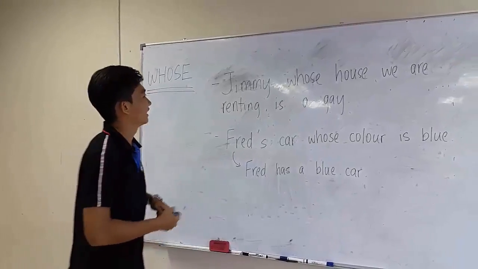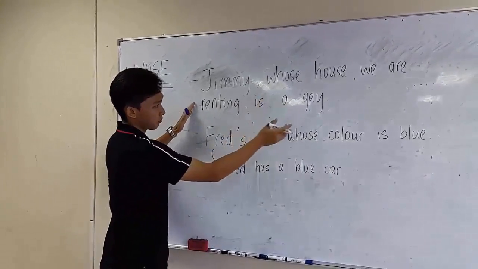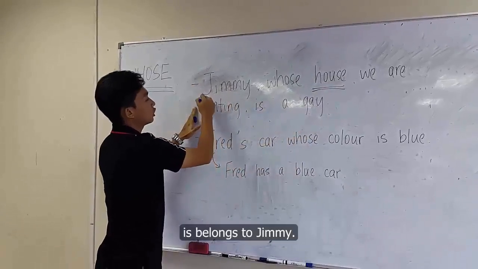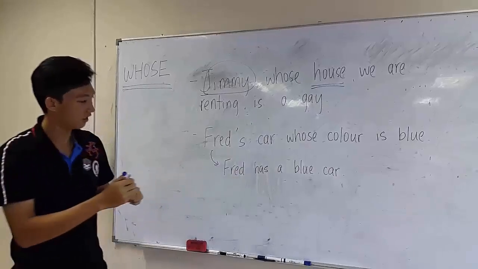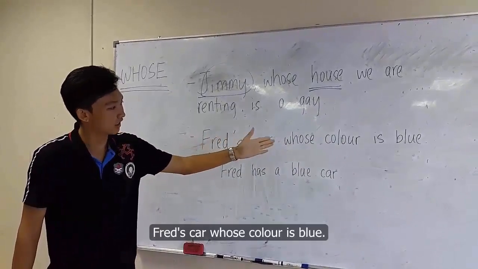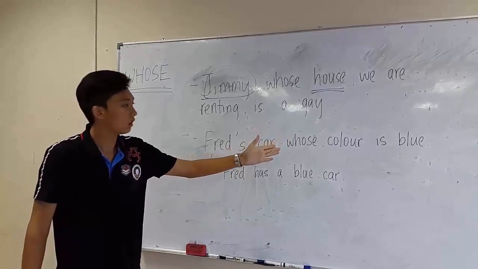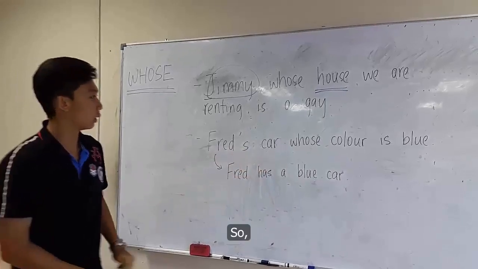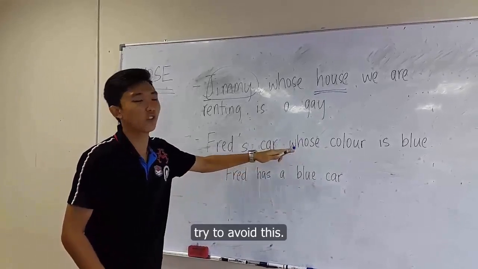In this sentence, the house that we are renting belongs to Jimmy. And the other example is: Fred's car whose color is blue. Is it weird? So weird? Yeah, I think so. So try to avoid this.